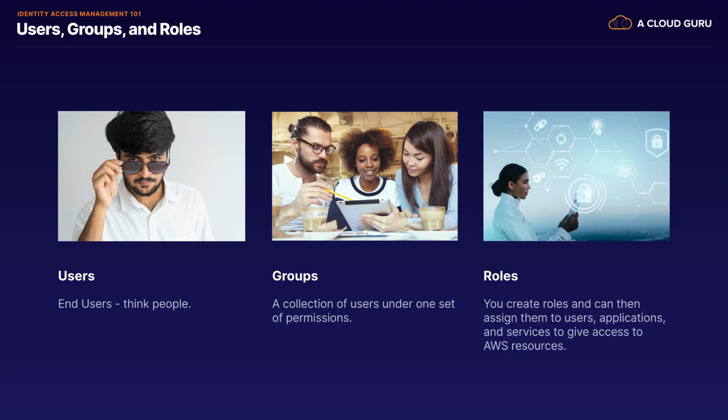And we also have roles. You can create roles and then assign them to AWS resources. A role is used to define a set of permissions, for example, S3 bucket access. And then that role can be assumed by either users or AWS services such as EC2. So you might have an EC2 instance which needs to query a database or access files in S3, and you can configure that using a role.